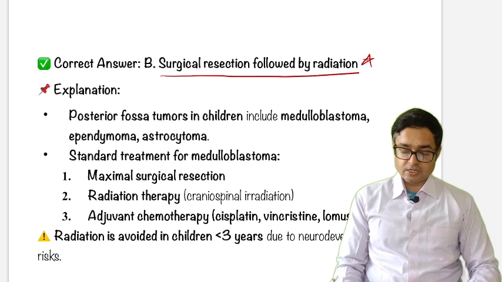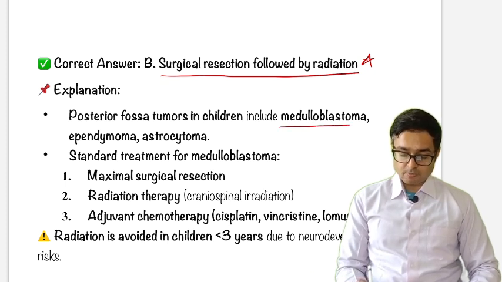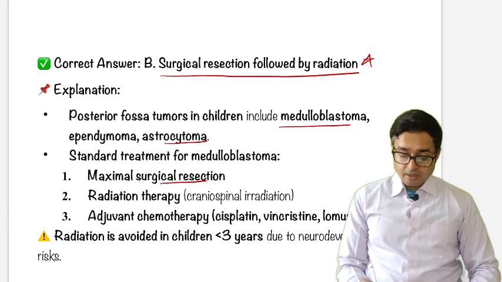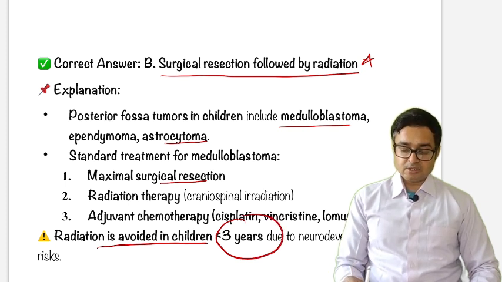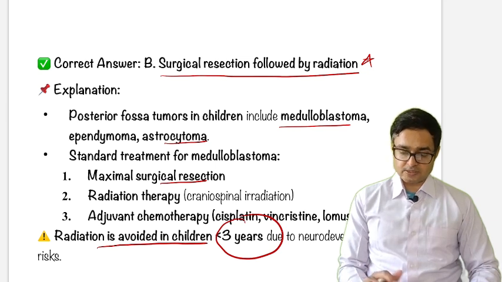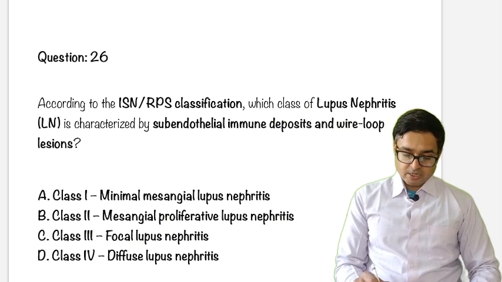Posterior fossa tumors in children include medulloblastoma and astrocytoma. The standard treatment in medulloblastoma is surgical resection. Radiation is avoided in children less than 3 years. That's why, due to radiation hazard, surgical resection followed by low dose radiation is the treatment of choice. Question number 26.